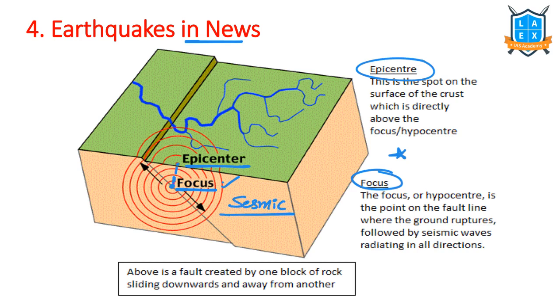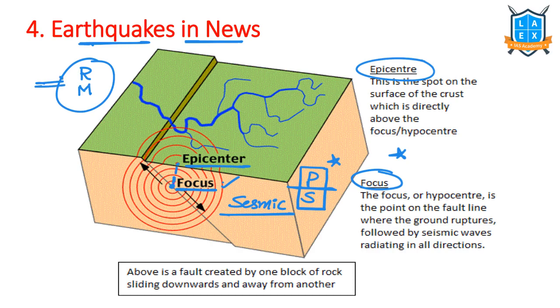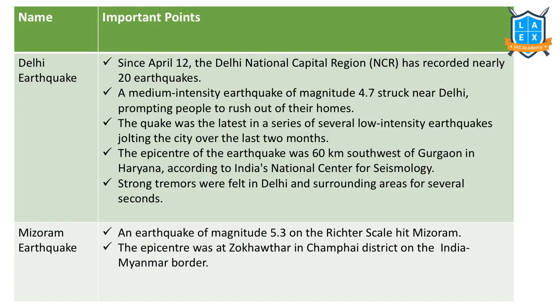Seismic waves are of various types. Primary waves, secondary waves. So we need to know what are primary waves, what are secondary waves, what are the types of primary waves, what are the types of secondary waves. Likewise, we need to know about them. Please go through your geography textbook and read about types of earthquakes, measuring the earthquake. We have Richter scale, we have Mercalli scale. One is used for intensity, the other one is used for magnitude, right? Right. Now let us see in which regions we have experienced earthquakes recently.